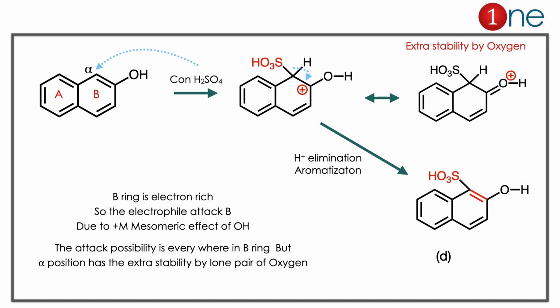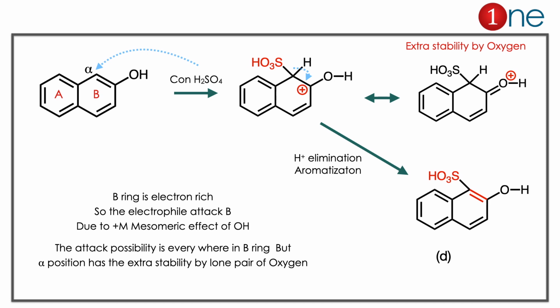Then where in the B ring will it attack? In the B ring, the alpha position will be attacked because of its extra stability. Once the attack happens, the cation is formed. The cation will be further stabilized by the lone pair of oxygen there. So oxygen can hold the charge and stabilize it. Then to the product we write aromatization. The hydrogen elimination occurs, and you have the product D. So alpha substitution is possible here.